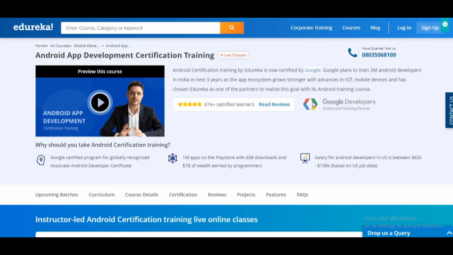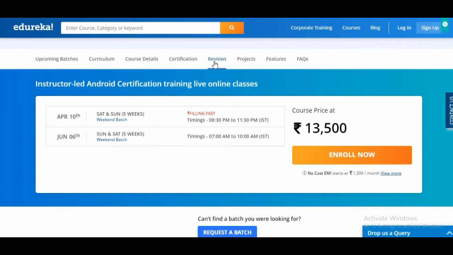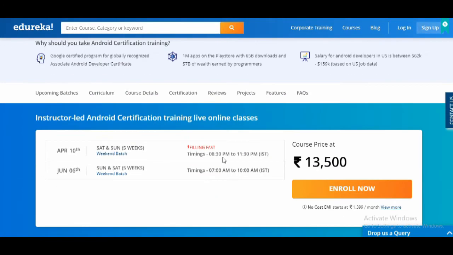The fifth course in our list is Android App Development Certification Training. The course provider is Edureka. The price of this training is 13,500 INR. This is a 5 week training, Saturday and Sunday, each day 3 hours of training.